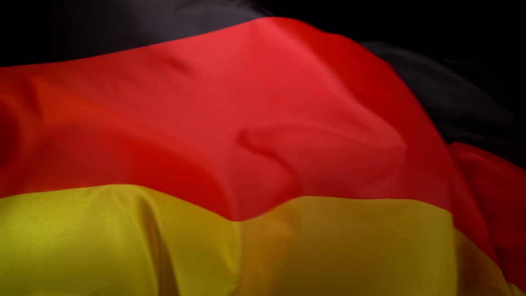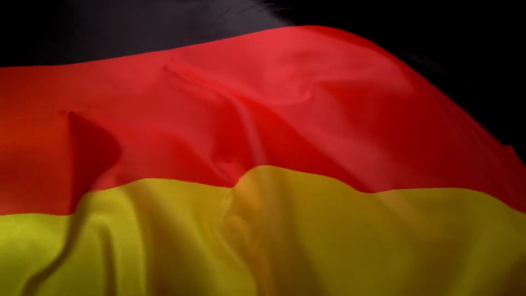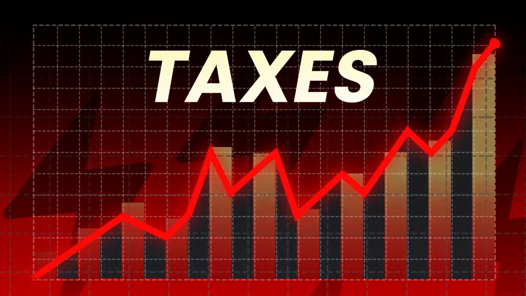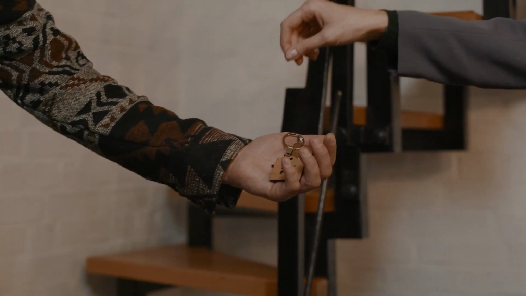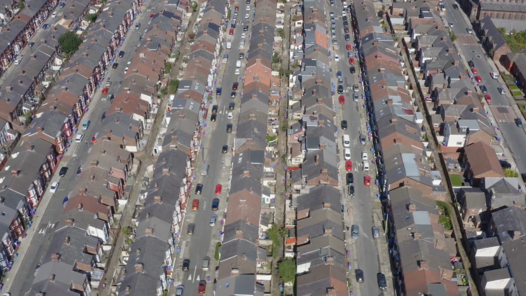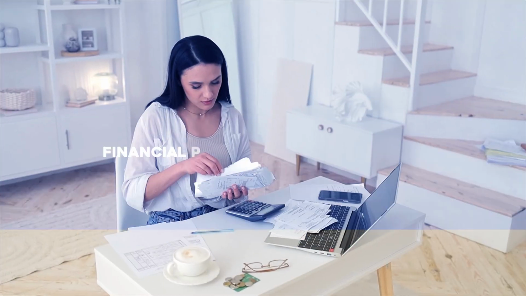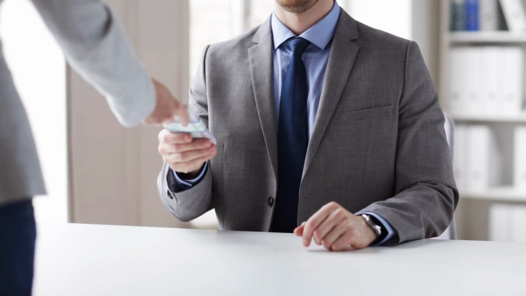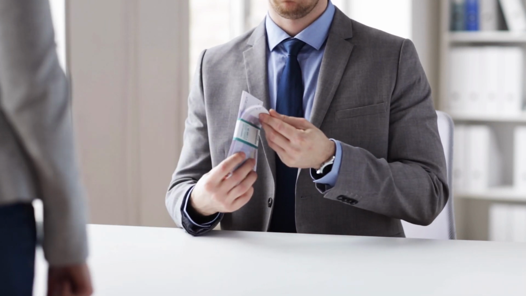Unlike Australia, Germany has strict regulations on property speculation. Investors face higher taxes, and housing policies focus on creating long-term rental stability rather than home ownership at all costs. This has kept Germany's housing market less volatile. Number 4. Financial policies and interest rates. For years, low interest rates made borrowing cheap, fueling demand for housing.